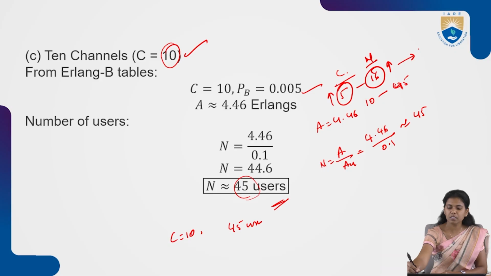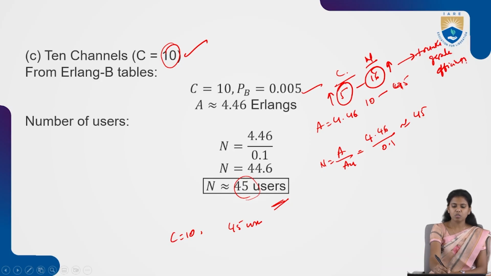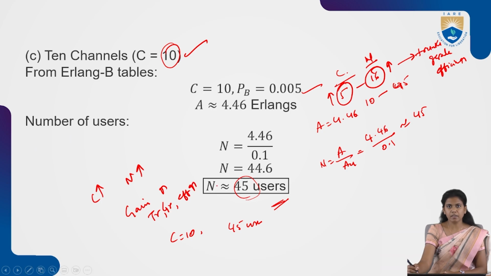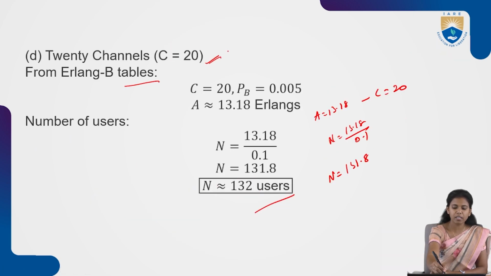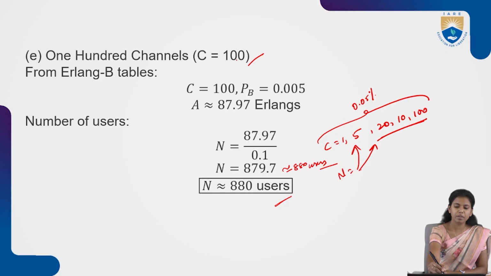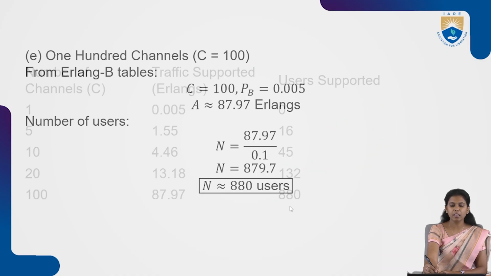From this, we can say that the trunking grade efficiency also increases. As C increases, N increases, and the gain of trunking grade efficiency also increases. For different channels, different numbers of users are supported. For 100 channels, it is 880 users.